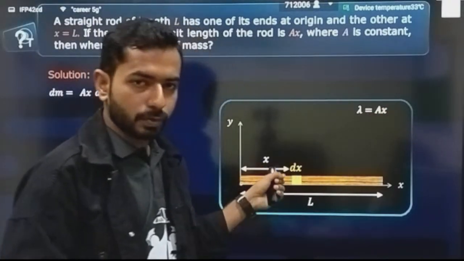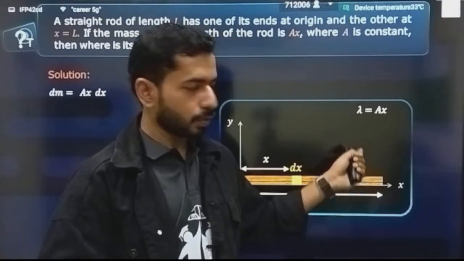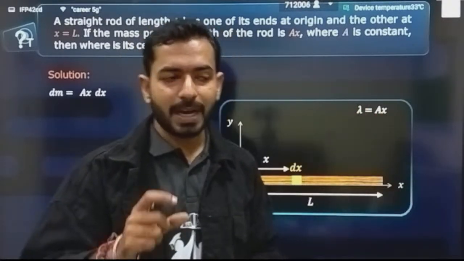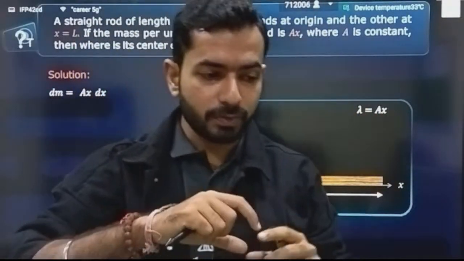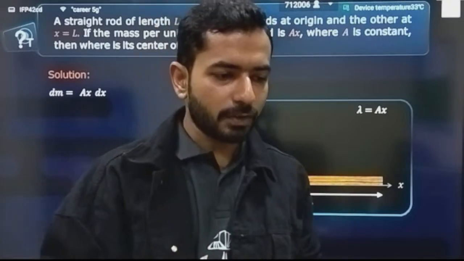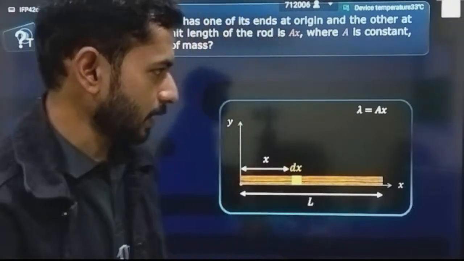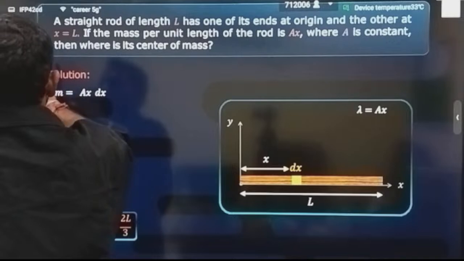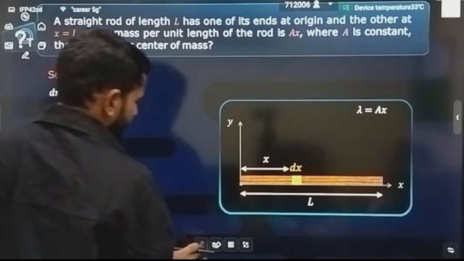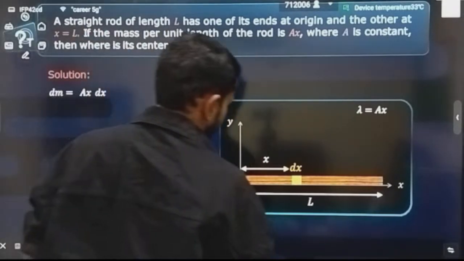Let's suppose x is equal to 1, the lambda value will be different. X is equal to 2, the lambda value will be different, correct? That means mass is changing with the distance. It is not uniformly distributed mass. So for this kind of case, what can we do? Let's understand. Again we are going to follow the same process. See here, what is that process?